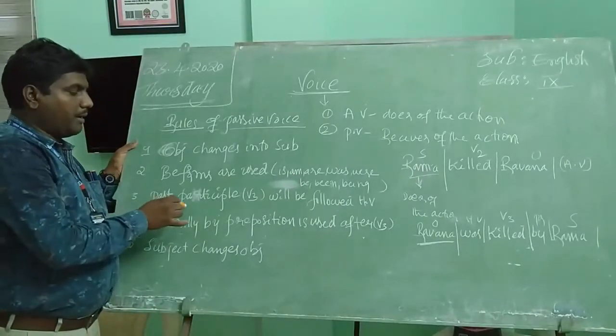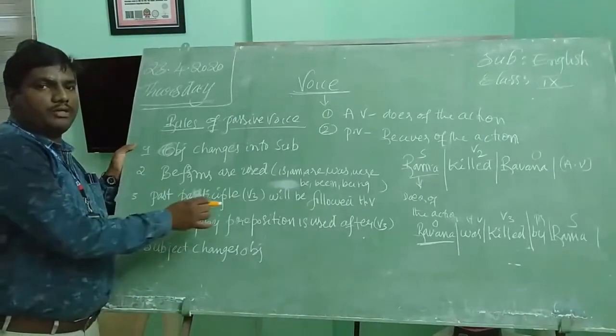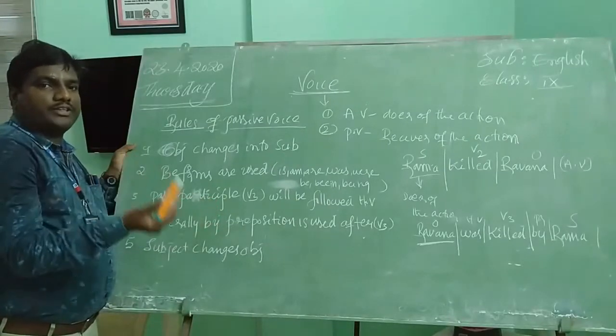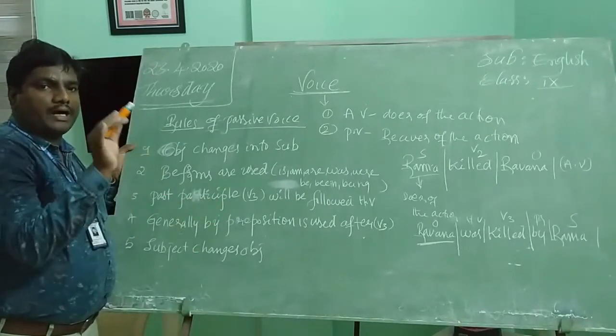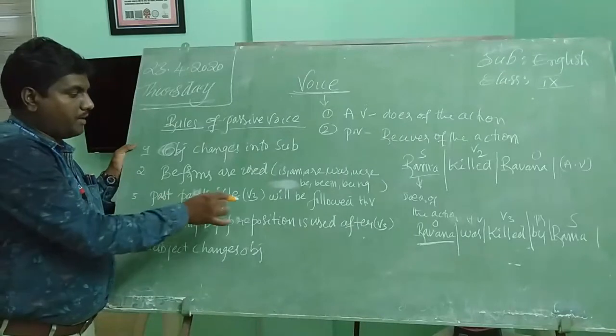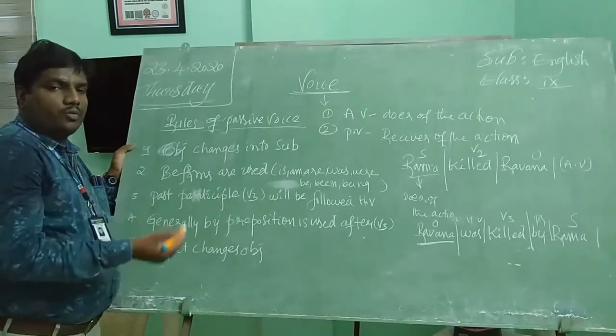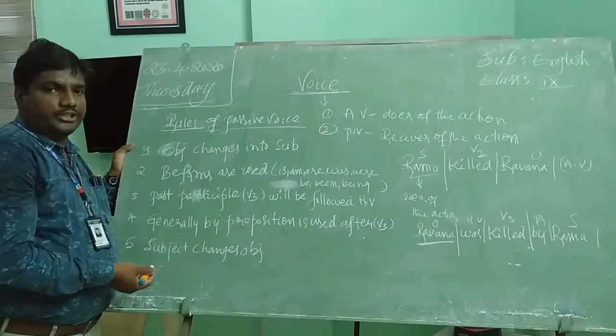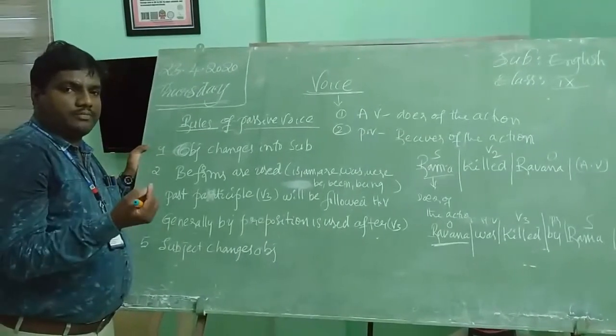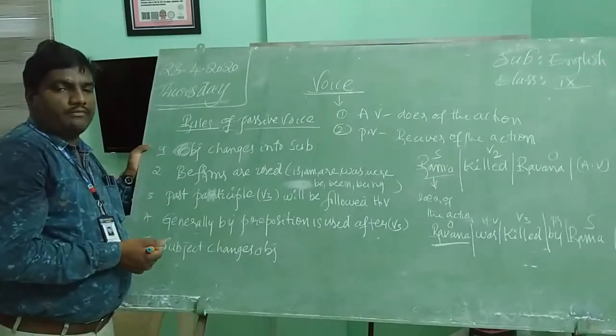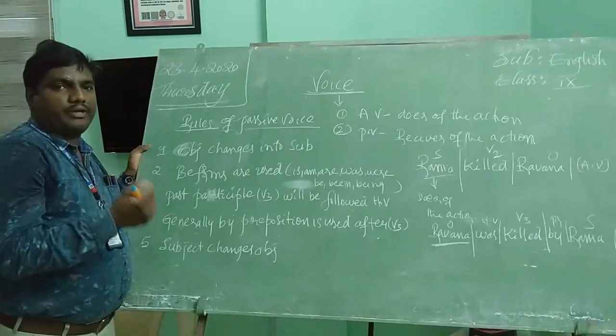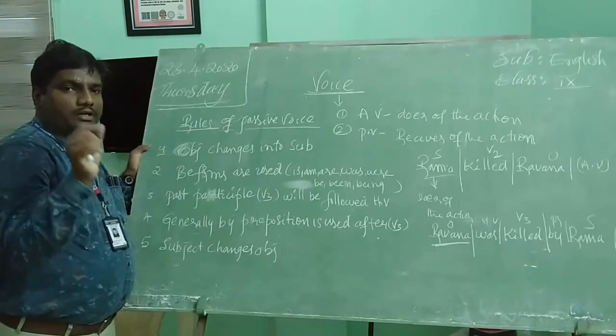Rule number 3, past participle. What is meant by past participle? Verb 3 form is called past participle. For example, this is called verb conjugation. Each verb has 3 forms. For example, go, that is base form. Go, went, gone.